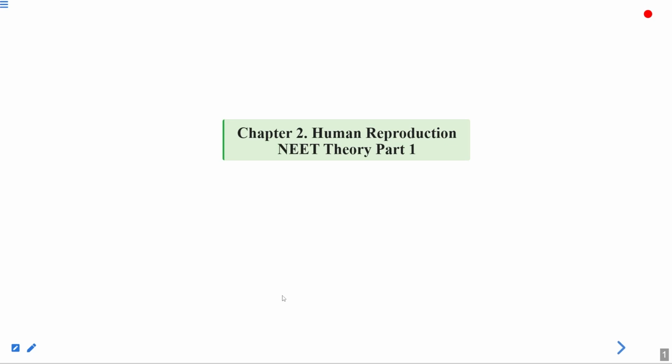Today we'll be discussing the theory related to the chapter Human Reproduction. We'll discuss the theory from the point of view of the NEET exam. I will tell you which topics are important, from which topics the questions can come, and the weightage of this chapter. This chapter is very important, and this is part one of the lecture.